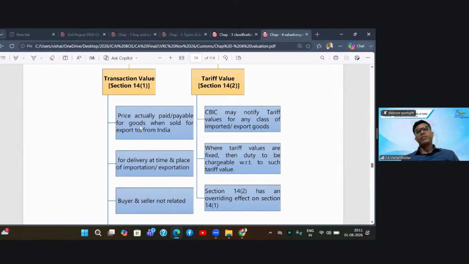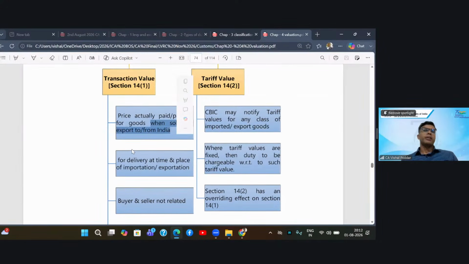What does 14.1 say? As per 14.1, the price of your goods is the transaction value, which is nothing but the price actually paid or payable for the goods. Transaction value, as the name suggests, is the value at which the transaction takes place. Most important, we want the price at which the goods are sold for export to India.